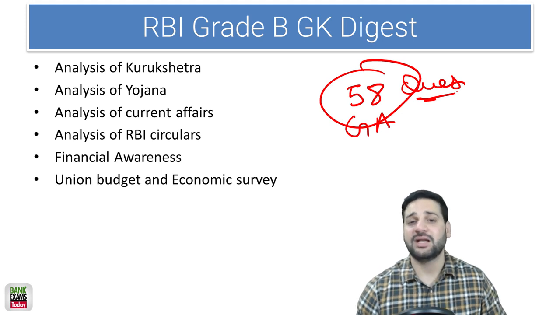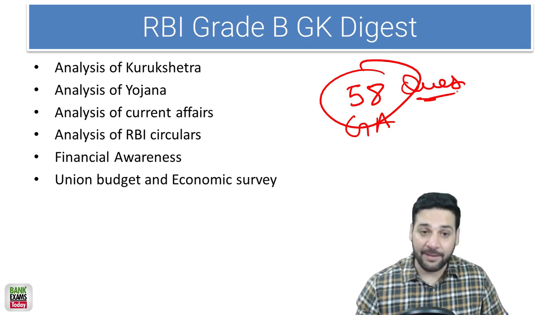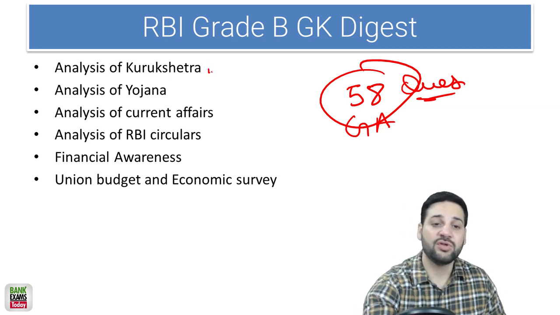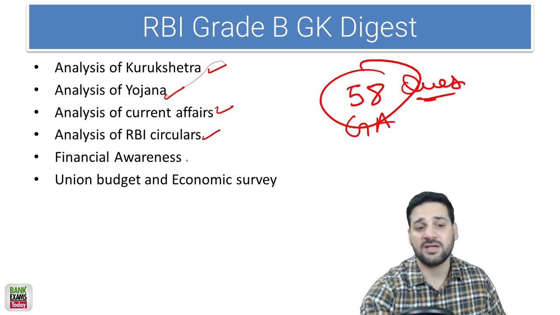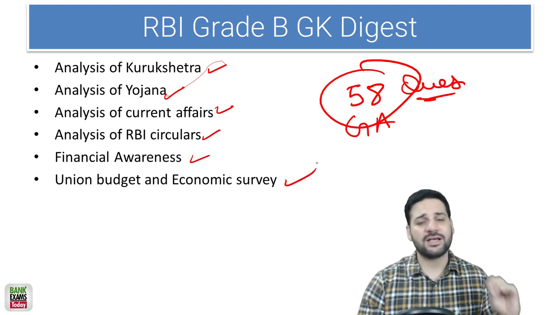You can show me this video after the exam, because we are doing the analysis of Kurukshetra, Yojana, current affairs, RBI circulars, financial awareness, banking awareness, union budget, economic survey. We are doing the complete analysis.